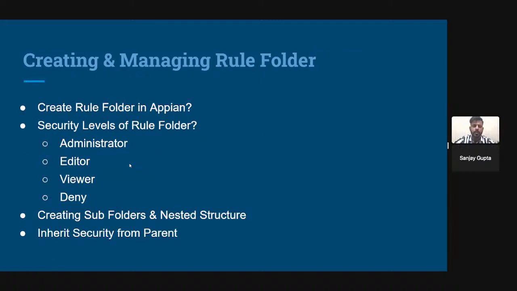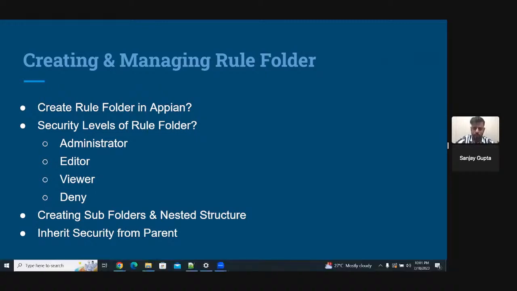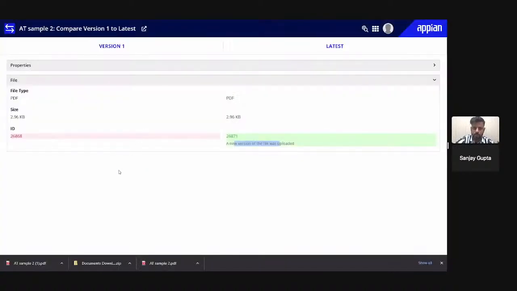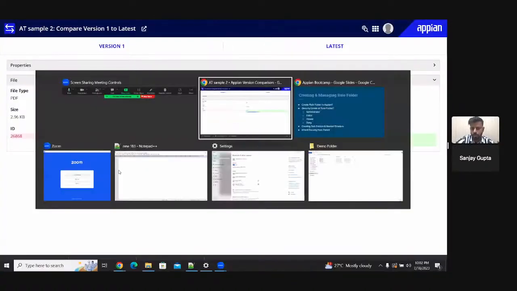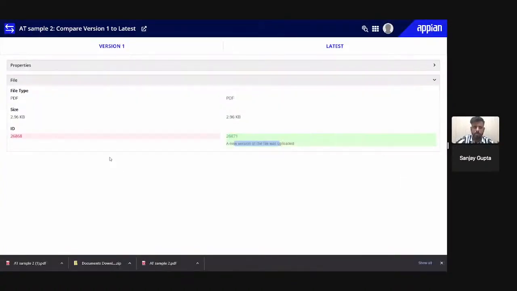Now rule folder. As we discussed at the start, in Appian everything like interface, business logic, expression rule, or constant, we call a rule. And to store these rules we create rule folders. To create a rule folder also we have to go into the same path.